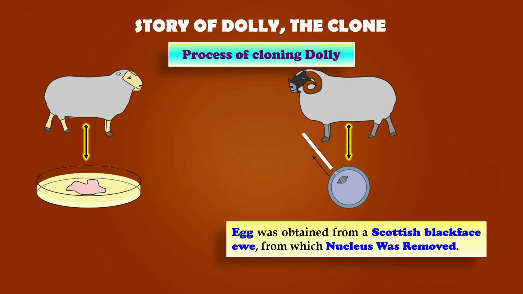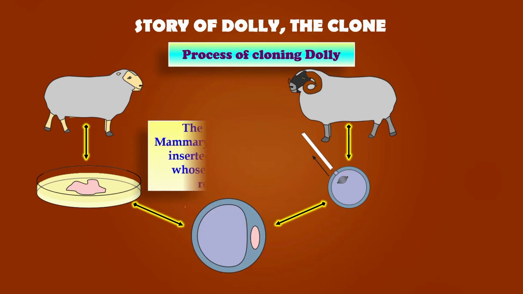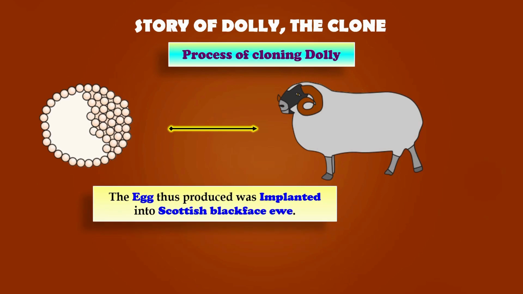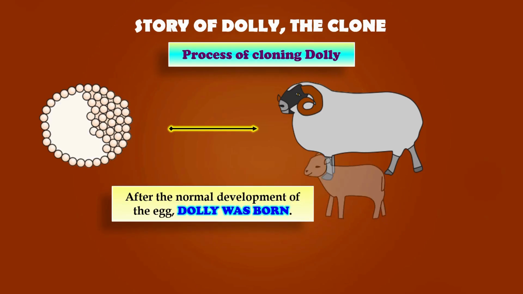Then, the nucleus from the mammary gland cell was inserted into the enucleated egg. This created a new egg cell that now carried the genetic information of the Finn Dorset sheep. This modified egg was then implanted into the uterus of a Scottish Blackface ewe. After normal development inside the surrogate mother, the cloned sheep, Dolly, was born. She was an exact genetic copy of the Finn Dorset sheep from which the original cell was taken.